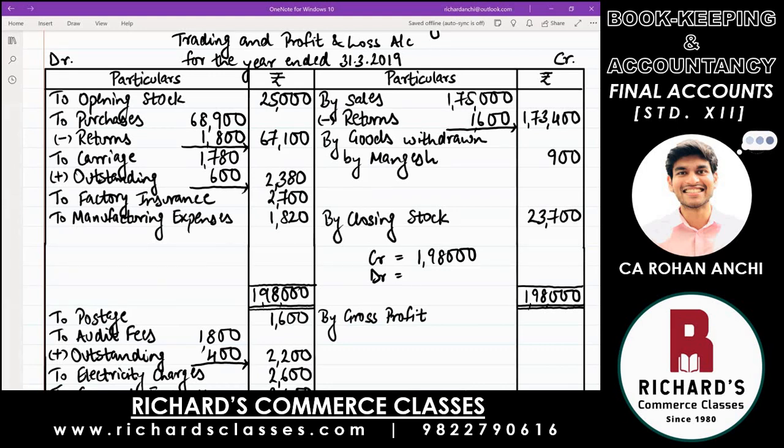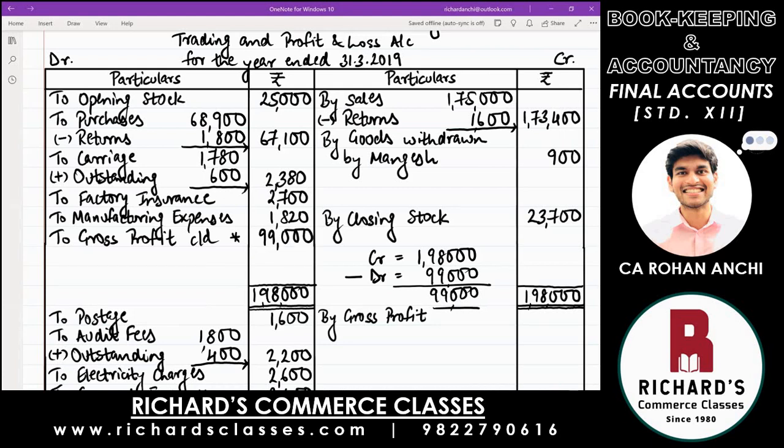To find out gross profit, first add up and tell me what is the debit side total. 99,000. Debit side total is 99,000. Okay. So debit side is less. You need to put an amount on the debit side, and that is our balancing figure of gross profit. Then both sides will become equal. So write down to gross profit carried down, and to find out that amount, deduct the debit side total from credit. And what is the gross profit? 99,000. Gross profit is 99,000. That's correct.